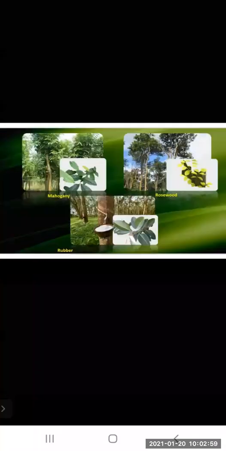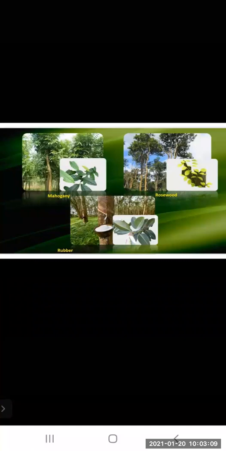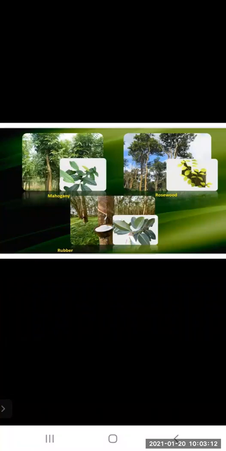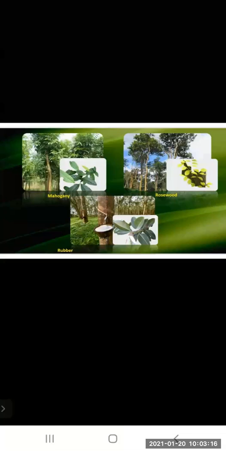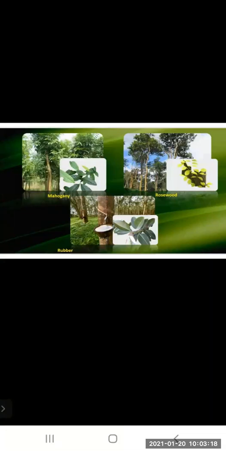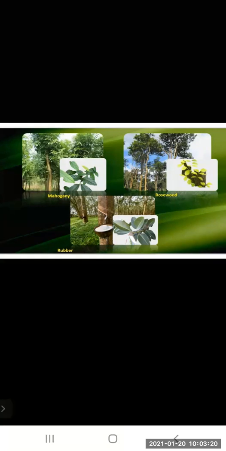You can see in the north also, northeastern states, the Andaman Nicobar islands. You can see here the islands. There also it is found. Now the trees found over there, you can see in the picture, are mahogany, rosewood and rubber. These are the trees found in this forest.